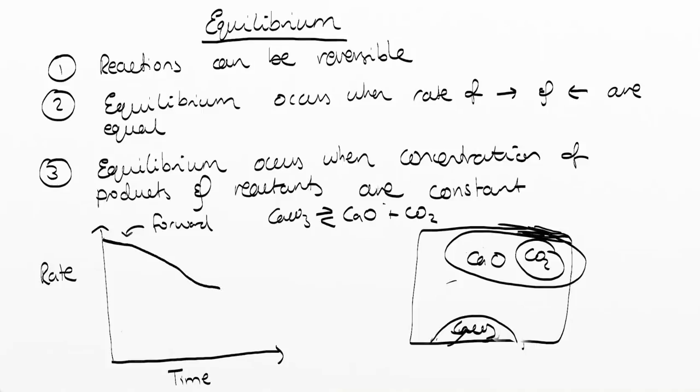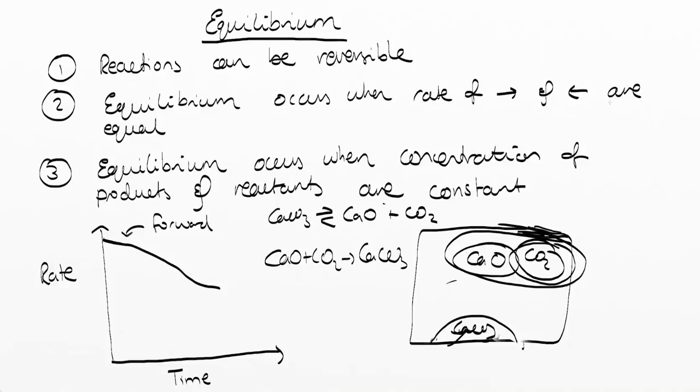At the same time, the surface area and volume, or the concentration, of calcium oxide and carbon dioxide will be increasing. So if we have an increase in the concentration of calcium oxide and carbon dioxide, the reaction of calcium oxide plus carbon dioxide forming calcium carbonate gets faster and faster.